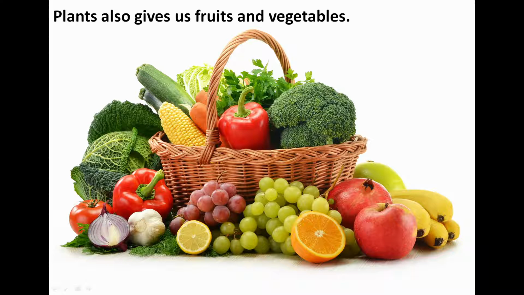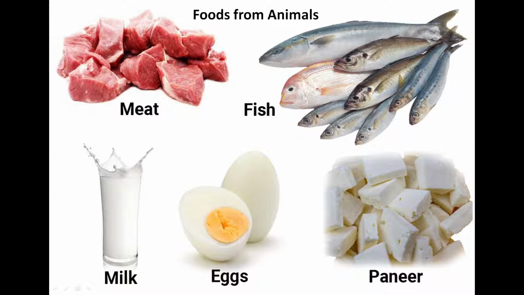So now let's see what we get from animals. You can see in the picture we get meat, fish, milk, egg, and I have also added paneer. So how is paneer made? It is made from milk, and milk we get from animals, that is cow, buffalo. We get milk from them. So let's see where these foods come from.